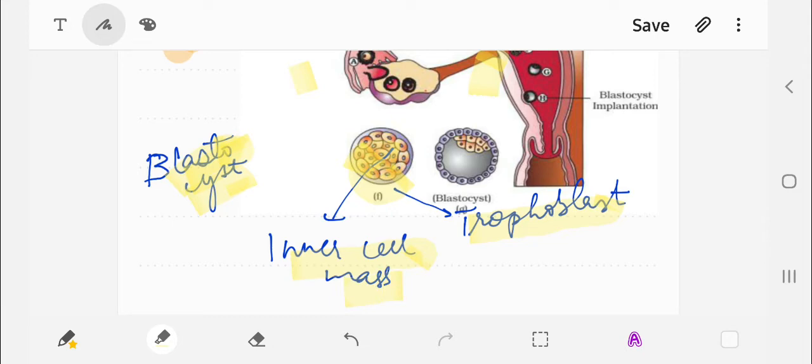And now it will get implanted in the uterus, which is called implantation.